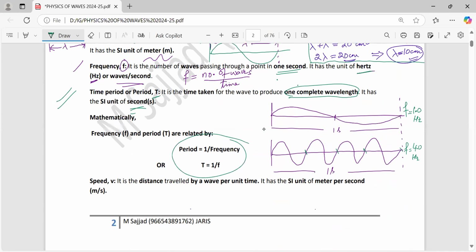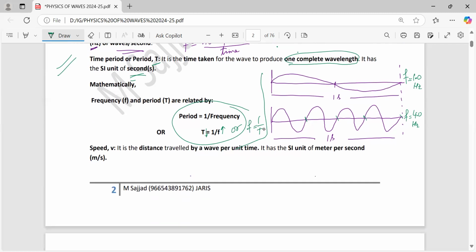It is denoted by capital letter T and unit is of course second, but important thing is period and frequency are reciprocal to each other, meaning if the frequency is more, period will be less. Period is 1 over frequency. We can also write frequency is equal to 1 over period. So they are reciprocal to each other. Nothing new, nothing special.